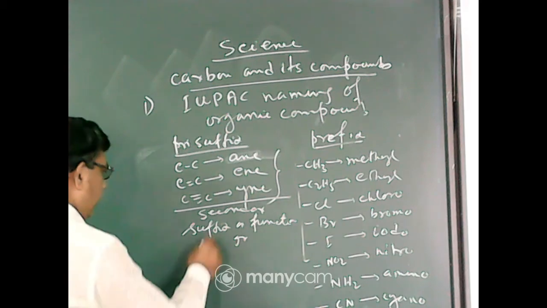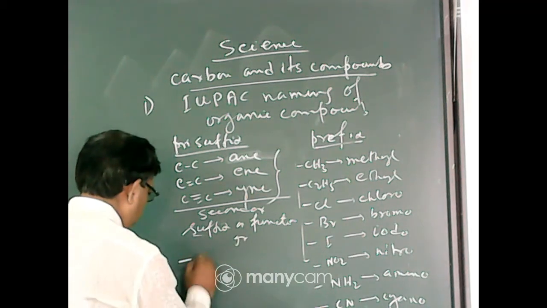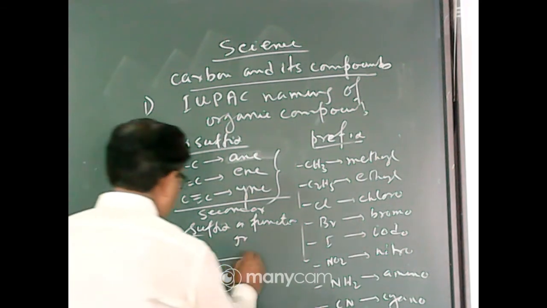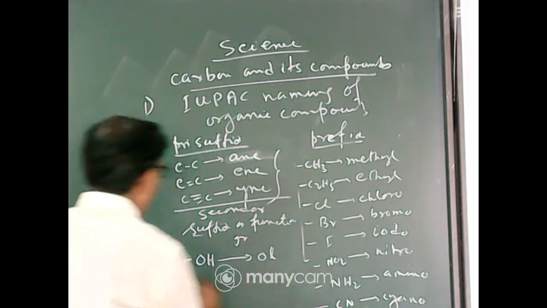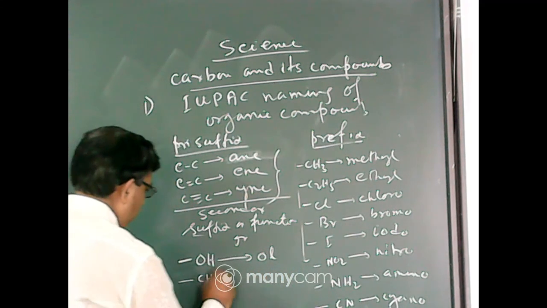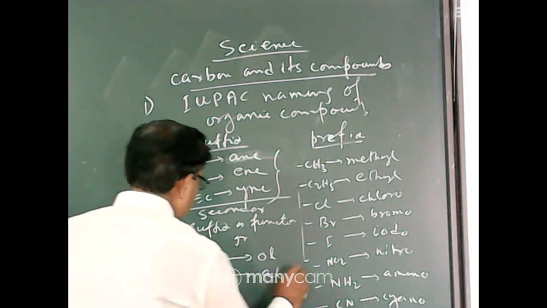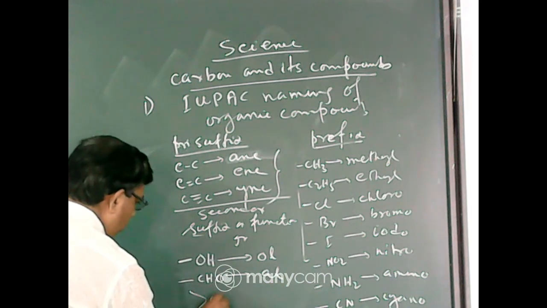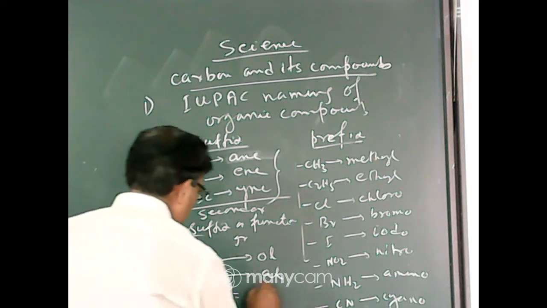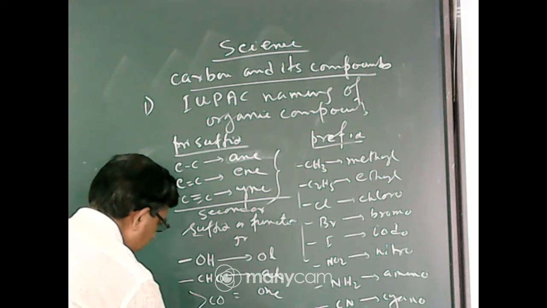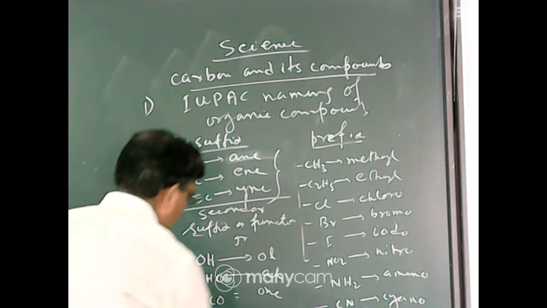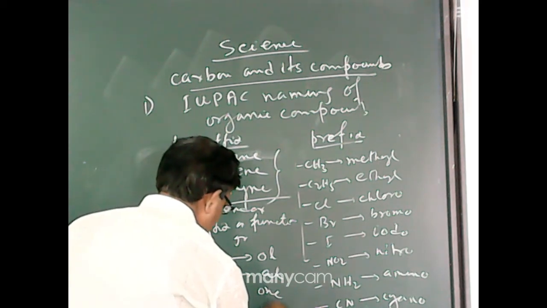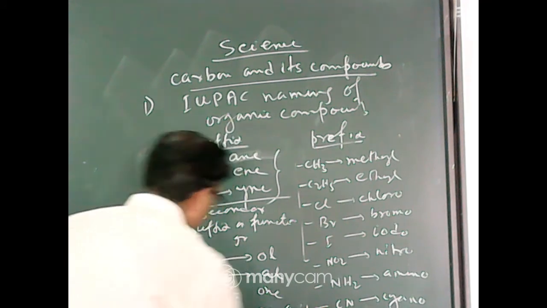What are the suffixes or functional groups? OH, this is alcohol, called ol. CHO, this is aldehyde, called al. CO, this is ketone, called one. COOH, carboxylic acid, called oic acid.